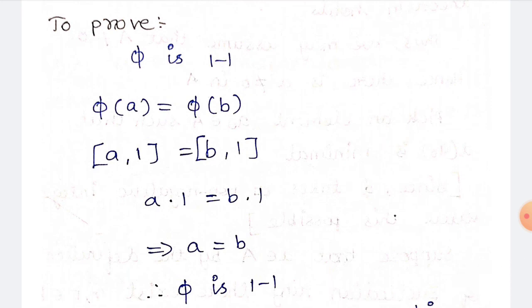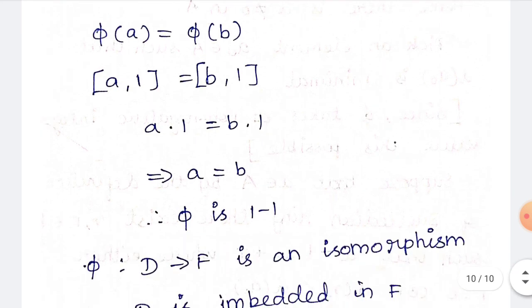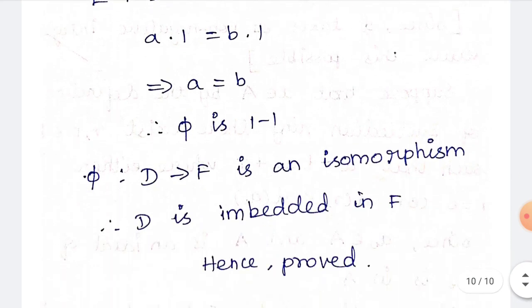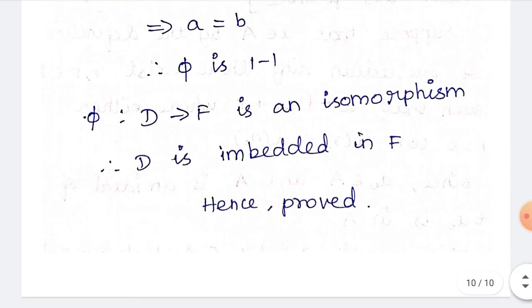So phi of a is equal to phi of b. (a,1) is equal to (b,1) by the definition. So a dot 1 is equal to b dot 1. Here we have to use the left-right cancellation law, so a is equal to b. So phi of a equal to phi of b implies a is equal to b, means phi is one-to-one. Therefore phi from D to F is an isomorphism. Therefore D is embedded in F, hence proved. Up to this the theorem is concluded.